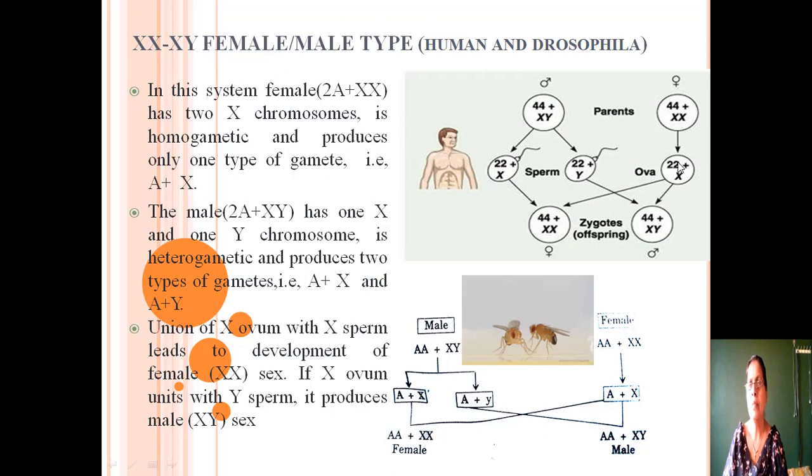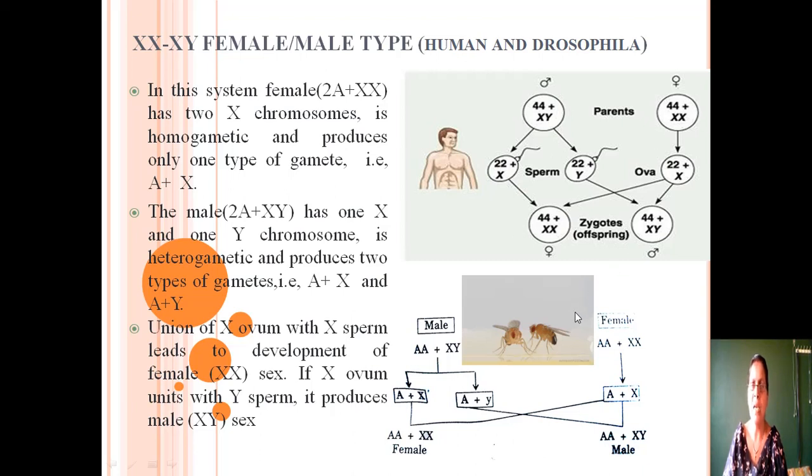But when the female gamete fuses with the male gamete containing the Y chromosome, the individual born will become a male because it has 44 autosomes and 2 sex chromosomes, X and Y, which are different from each other.